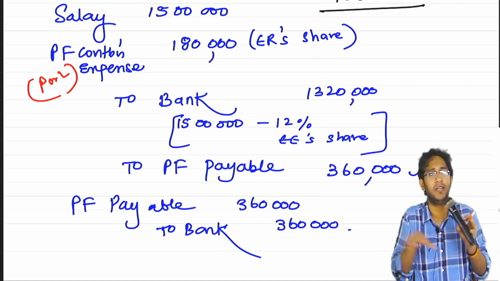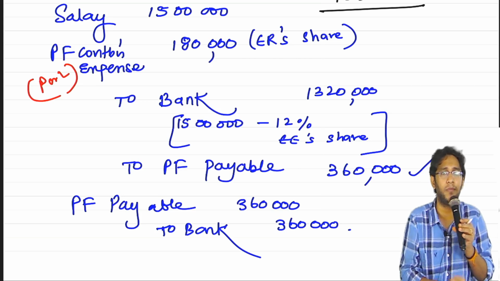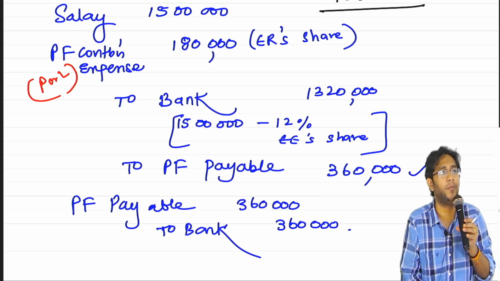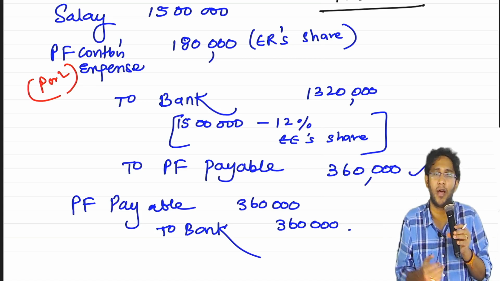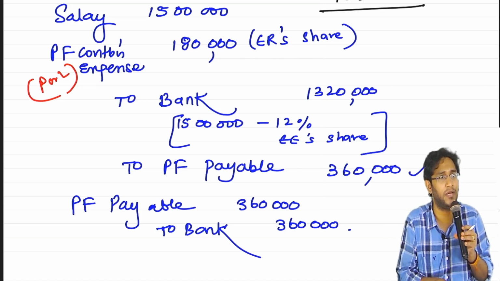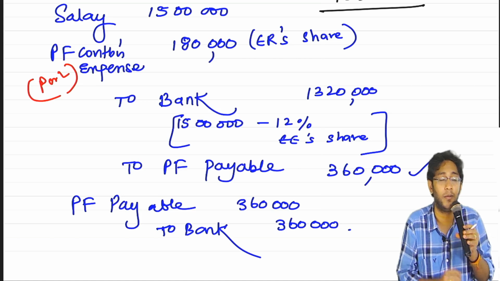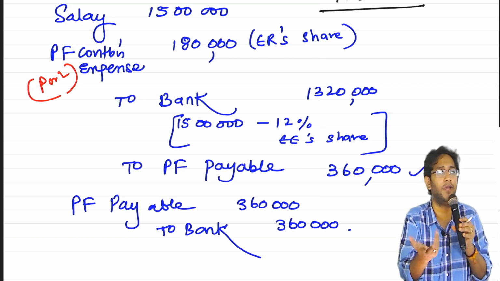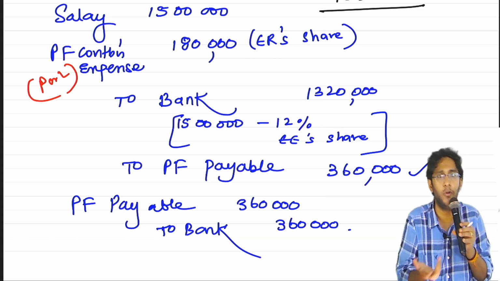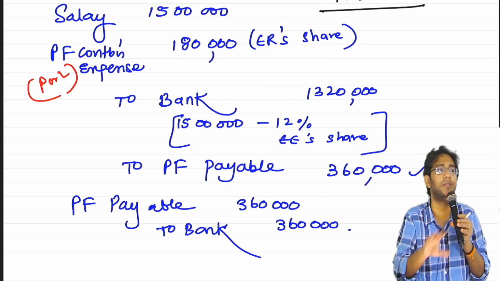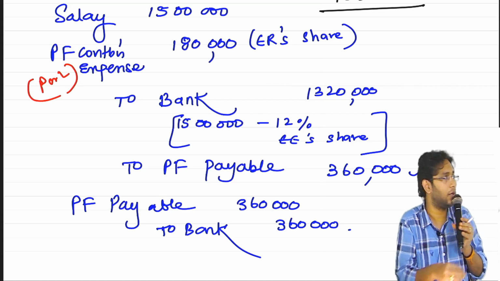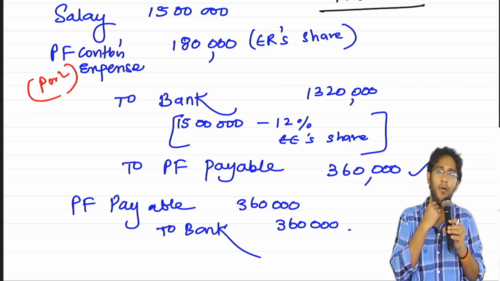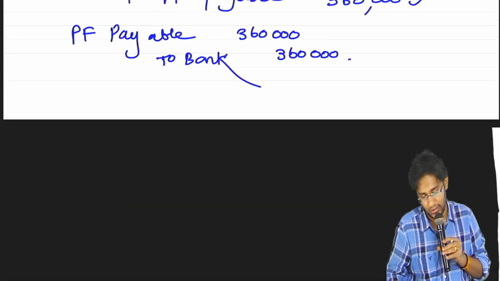The liability sheet and all, whatever I showed you, that's for one employee. In real life, how many employees will be there? Thousands of employees will be there. They'll all have different salary, age, and escalation rate. Very complicated stuff. Next, some people will leave. When that fellow will leave, I don't know. Some fellow will die. Don't know when he will die. All these estimates they will take, and based on that the calculation is done. Calculation you will not do. Actuary, another professional.